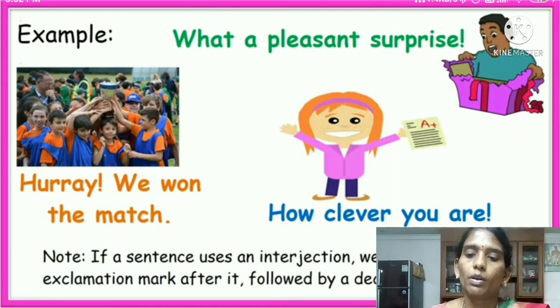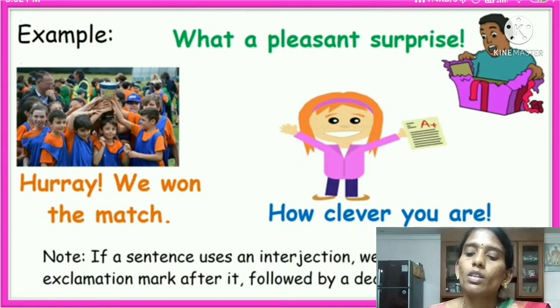You observe that, children. What a pleasant surprise! Here they use an exclamation mark at the end of the sentence. They are in surprise. That's why they are using an exclamation mark. Second one, hooray! We won the match.